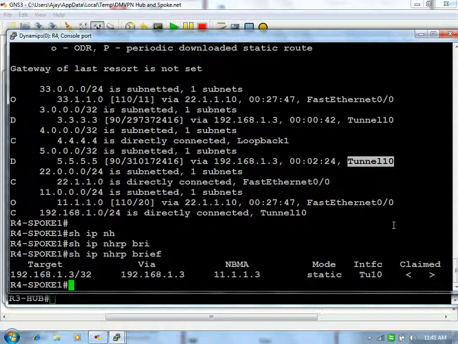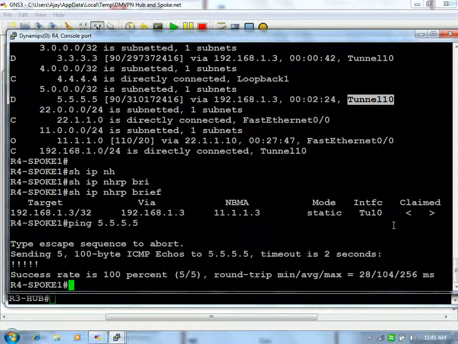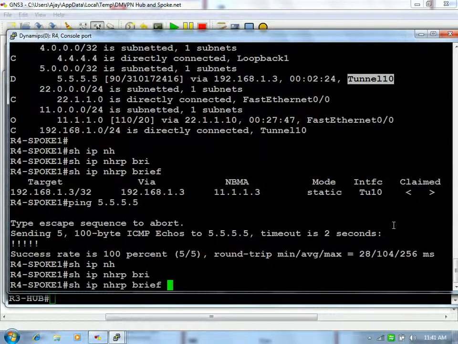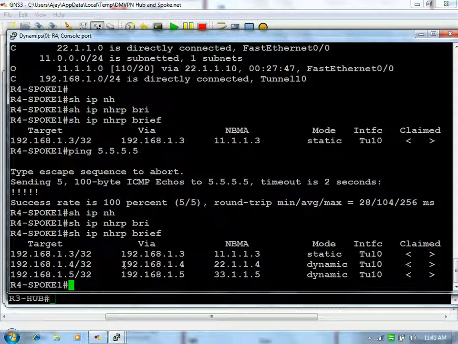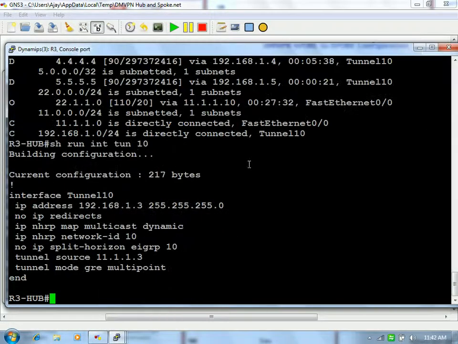As I explained, NHRP gives you the information about the NBMA network and the tunnel network. So let's see. You are trying to reach another network, another spoke. You are able to reach it. Now see, it has given you the resolution of how to reach 5.5.5.5.